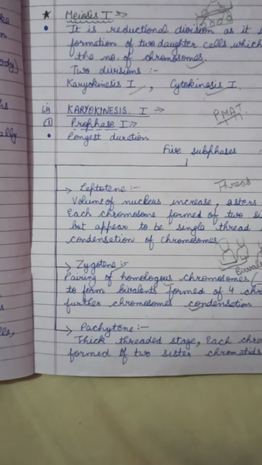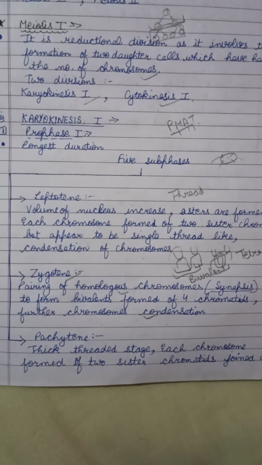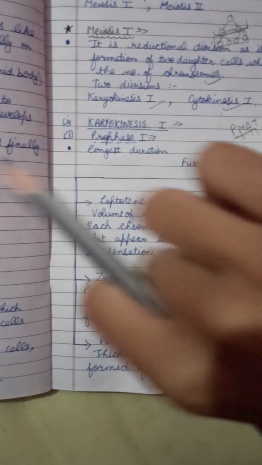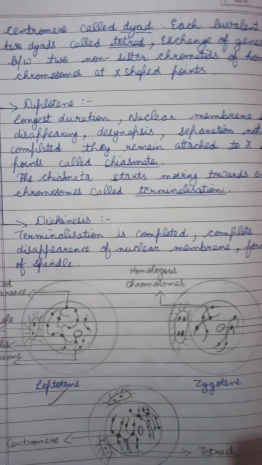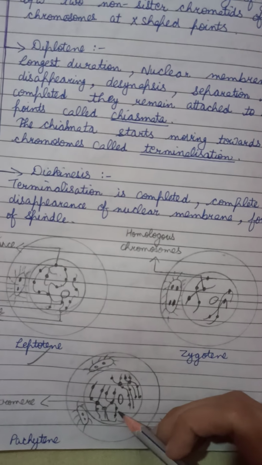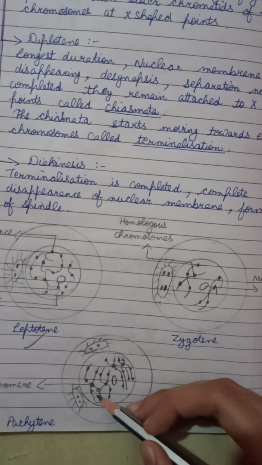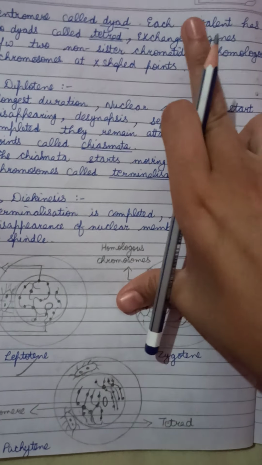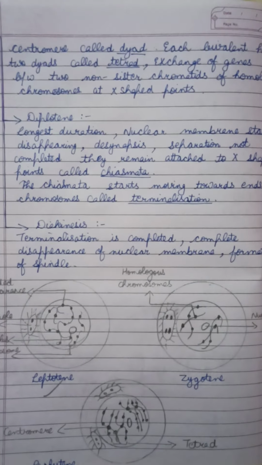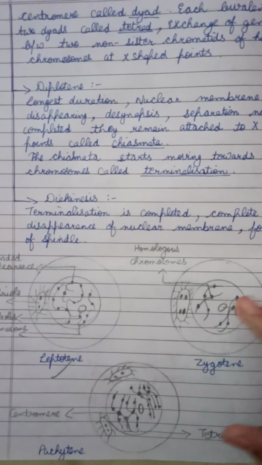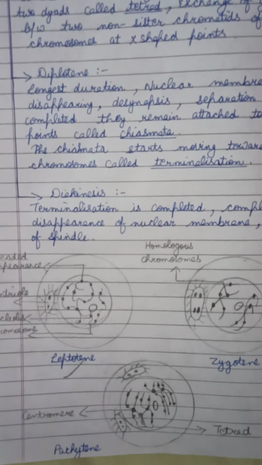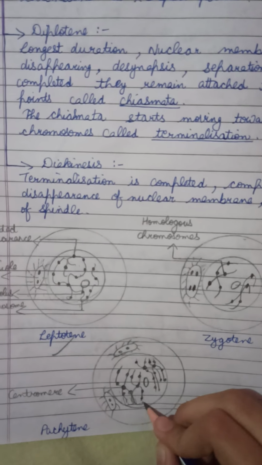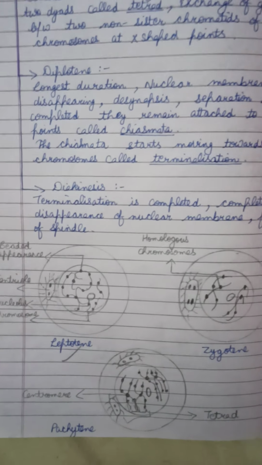Now the next phase, pachytene, the thick-threaded stage. Each chromosome is formed of two sister chromatids joined at the centromere, called a dyad, like this. Here the centromere, these are joined and this is called a dyad, and both are paired here, which was completed in zygotene. Each bivalent has two dyads and is called a tetrad. Bivalent is also called a tetrad. Each bivalent has two dyads: this is one dyad and this is the second, and the whole is a bivalent, also called a tetrad.